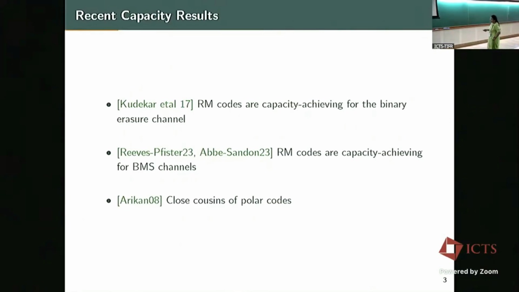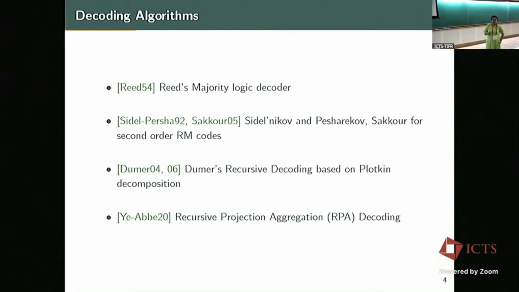And we also know that Reed-Muller codes are close cousins of polar codes. Seeing that connection, and we know that polar codes are capacity achieving, that's the reason this quest started. And there has been very good progress in that direction. So that is one part, as to capacity achieving results. But in the capacity achieving results, it's always an ML decoder which is assumed for proving the capacity of Reed-Muller